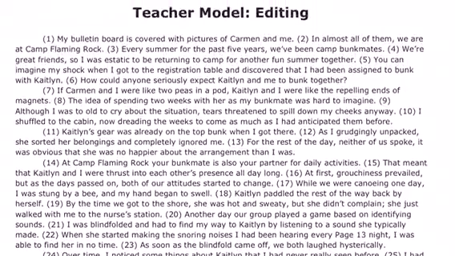I'm going to read it, and the first time I read it, I'm just going to see if anything jumps out at me as being absolutely obviously wrong based on an editing rule. We are great friends, so I was ecstatic to be returning to camp for another fun summer together. Nothing is jumping out at my eye, but one thing that I always do is if I see a contraction in an editing passage, I'm going to write it completely out and make sure that it makes sense. So we were great friends, so I was ecstatic to be returning to camp for another fun summer together. That sounds fine. I don't think that's the problem.